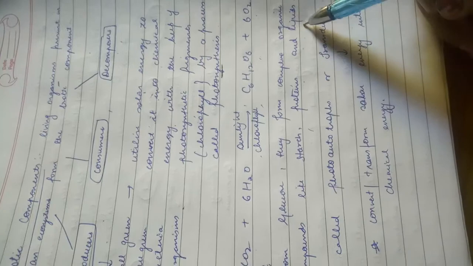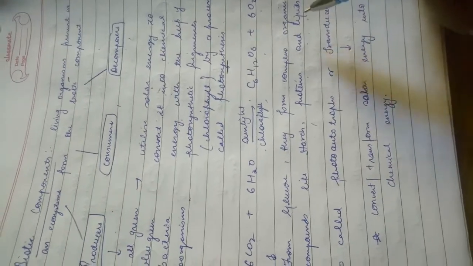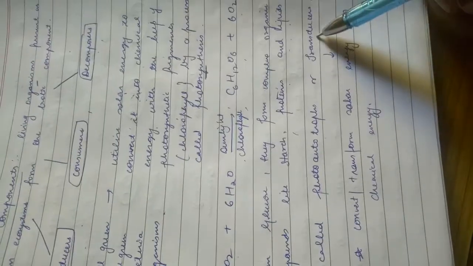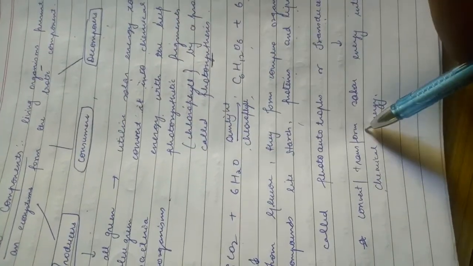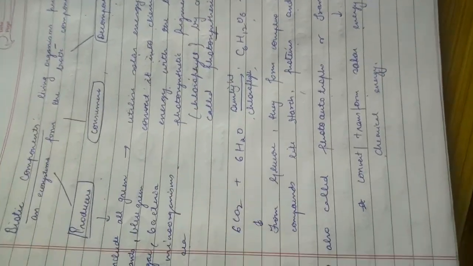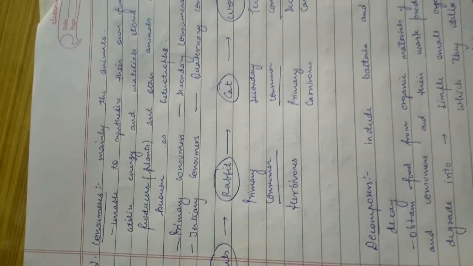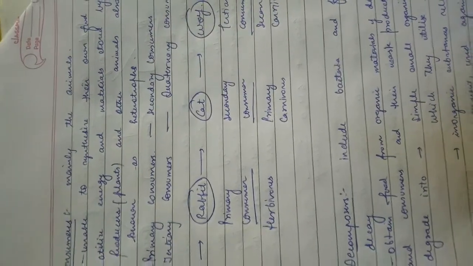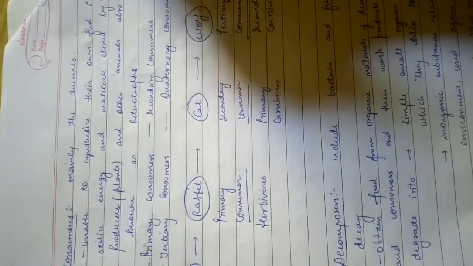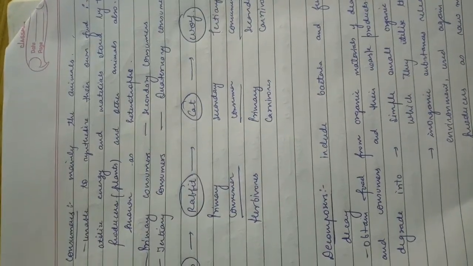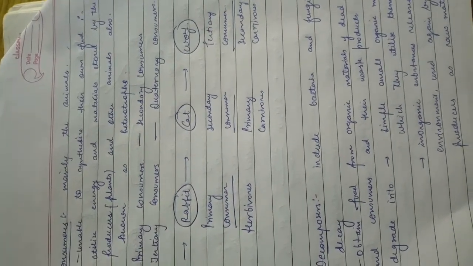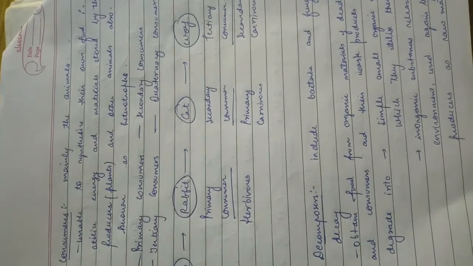These all are used by consumers to get energy. These are also called photoautotrophs or transducers because they convert or transform solar energy into chemical energy. Next, we have consumers. Consumers mainly include animals. They are unable to synthesize their own food. They utilize the energy and materials stored by producers and other animals also. These are also called heterotrophs.